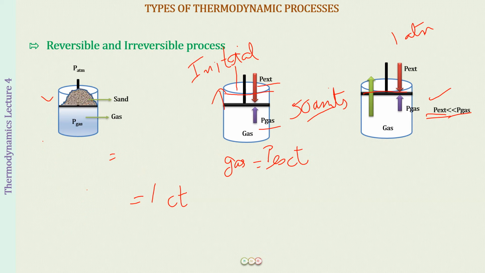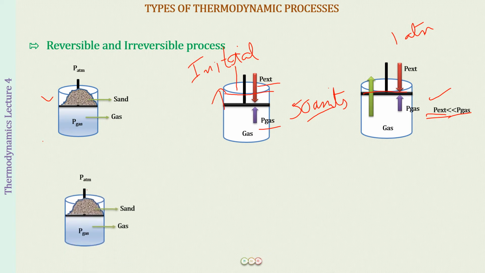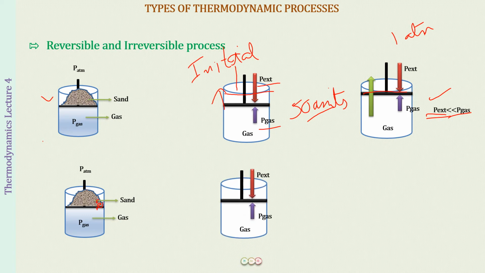And what is the other way in which we can complete this process? Well, the other way is that we slowly start removing the sand particles, right? So one by one we start removing these sand particles from here. The initial setup was that the pressure of the gas was equal to the external pressure.